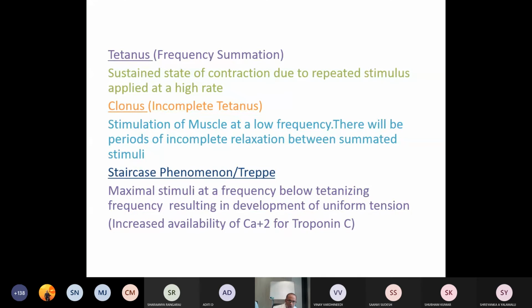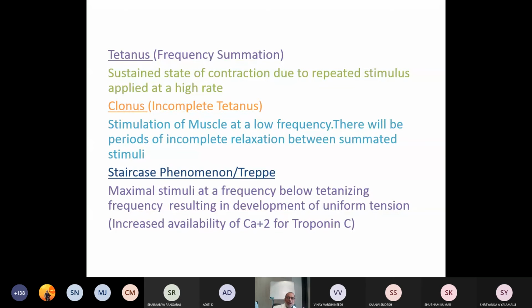Then there is one more condition, the staircase phenomenon: maximal stimuli at a frequency below tetanizing frequency, resulting in the development of uniform tension. So you have to remember what is tetanus, what is clonus, what is the staircase phenomenon.